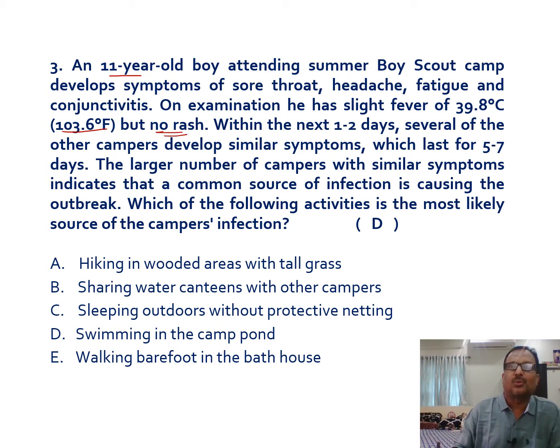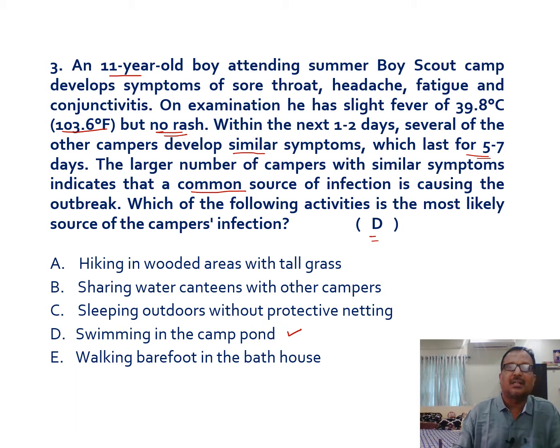Within the next 1 to 2 days, several other campers developed similar symptoms which lasted 5 to 7 days. The larger number of campers with similar symptoms indicates a common source of infection causing the outbreak. Which of the following activities is the most likely source of the campers' infection? The answer here is D.